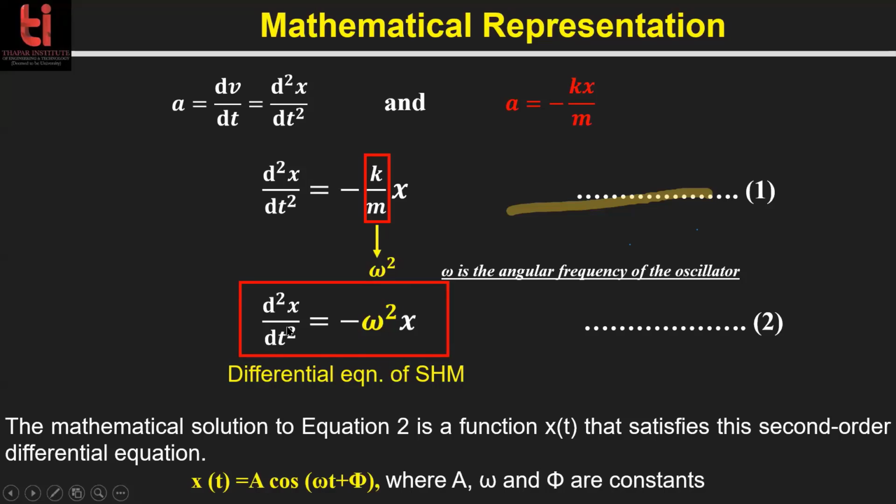You can put x at this point and at this point and check the validity of this solution. Here this phi is a constant. It is known as the phase difference, and this omega is the angular frequency of the oscillator. Frequency is given by f equals 1 by T, and angular frequency is 2 pi f or 2 pi by T, capital T, right? So this omega is the angular frequency. Are you satisfied with this, or do you have some question? I want a single question.